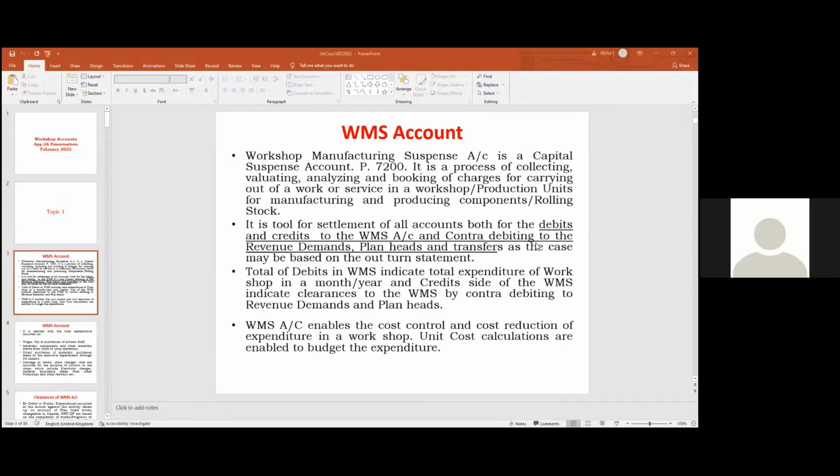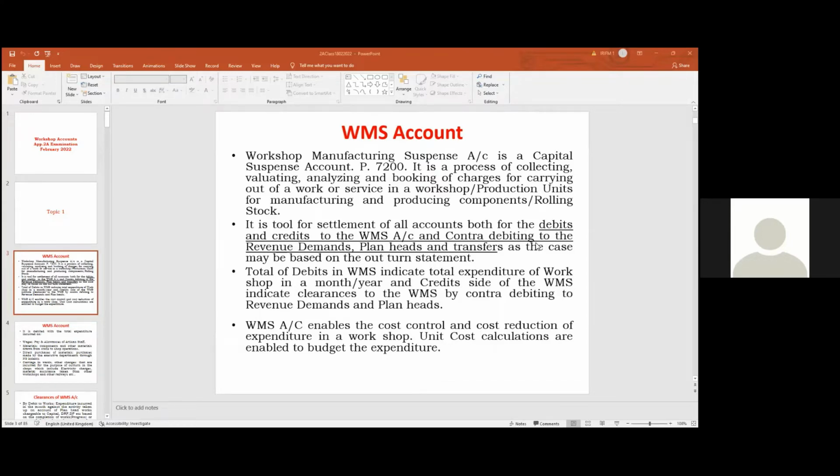So what is the purpose of this manufacturing suspense account? It is an accounting tool for all of us. What is the job of our accounts department? It is analysis, internal check, internal control, controlling the expenditure, checking the expenditure, and for the purpose of cost control and cost reduction. The WMS account enables cost control and cost reduction of expenditure in a workshop or a production unit.